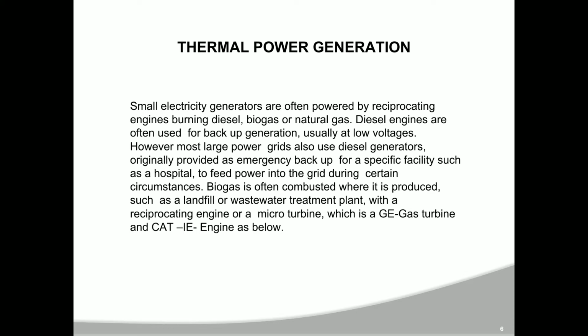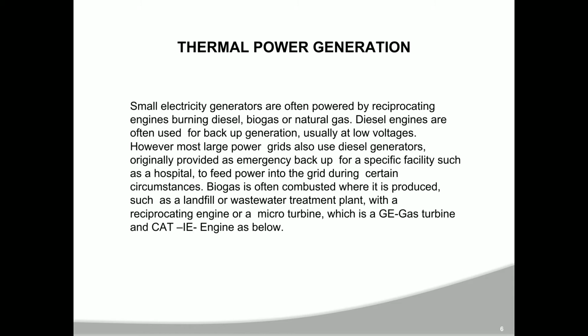Small electricity generators are often powered by reciprocating engines burning diesel, biogas, and natural gas. Diesel engines are often used for backup generation, usually at low voltages. However, most large power grids also use diesel generators, originally provided as emergency backup for a specific facility such as a hospital.